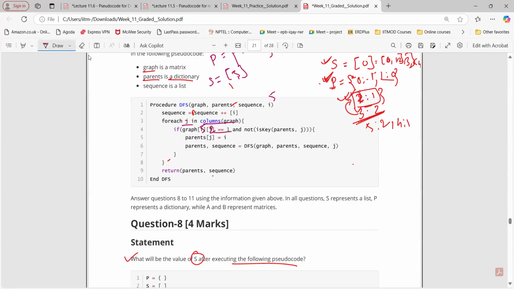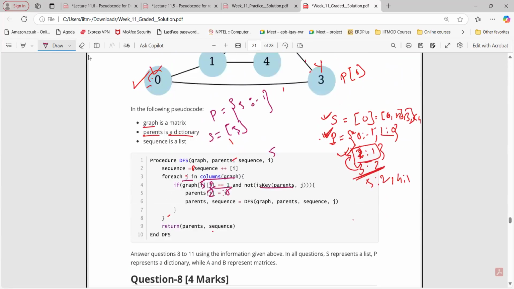For J equals 2, this will get true. Again, 2 is not present inside the parent. So we are going to add 2 and 5. So this will get 2 comma 5. Then what is the next thing here? Value of J is what? 2. Sequence is this, parent is this, graph is this.